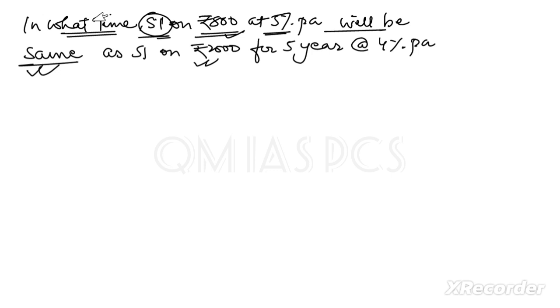Clear? So for the first case we consider SI is equal to 800 multiplied by t, since we don't know the time, and the rate is 5 divided by 100, so here it is 40t.